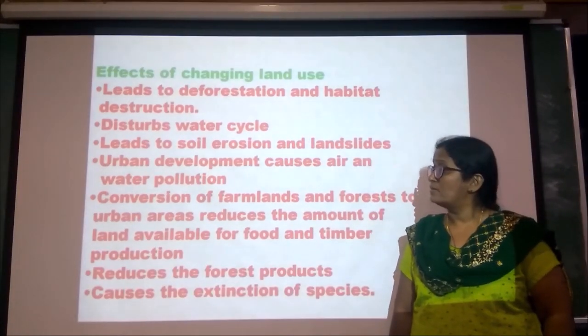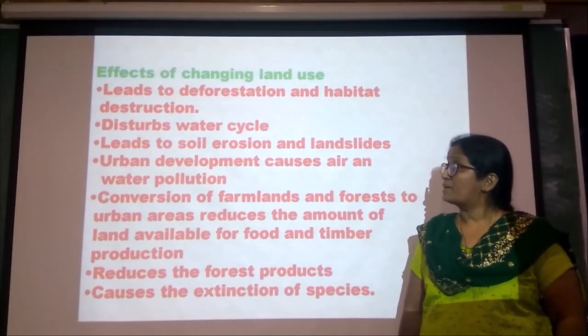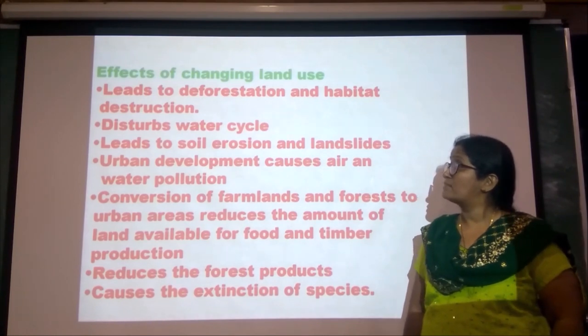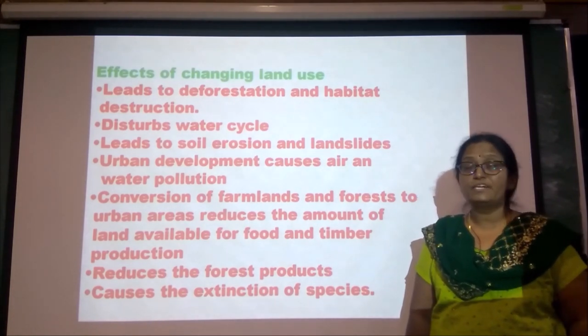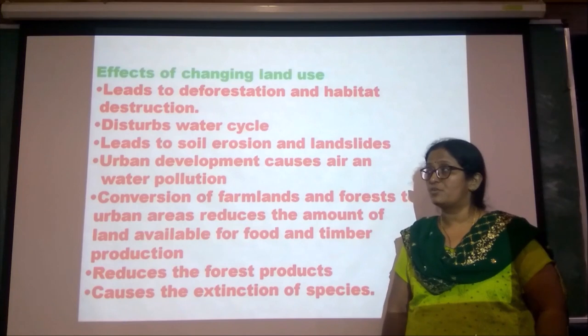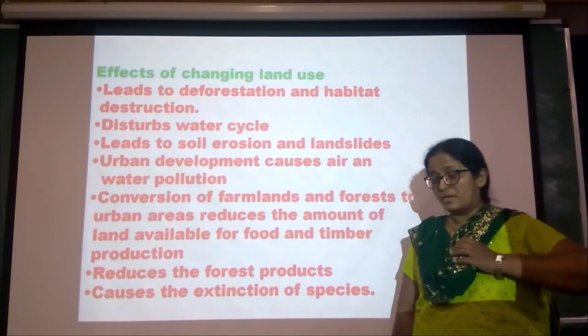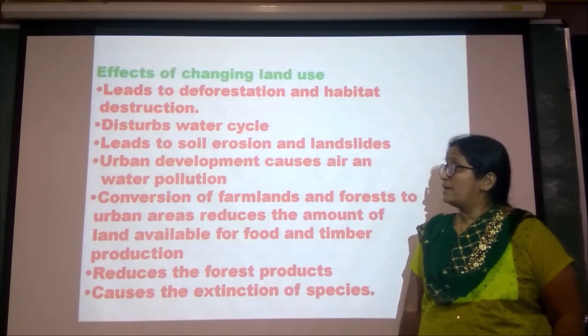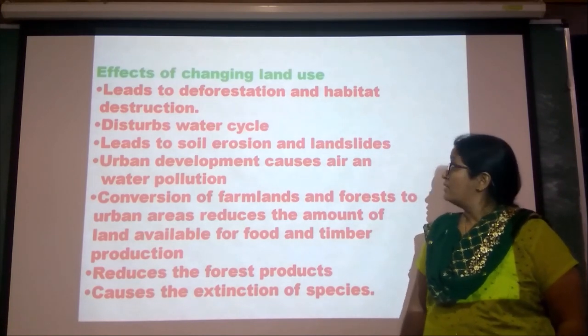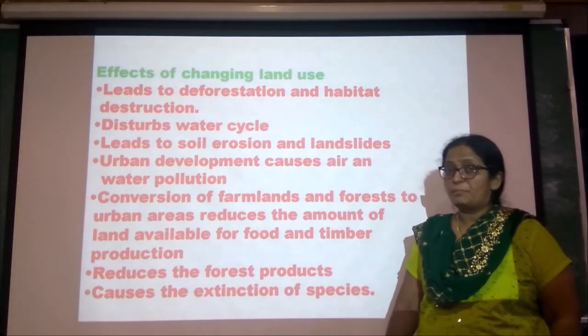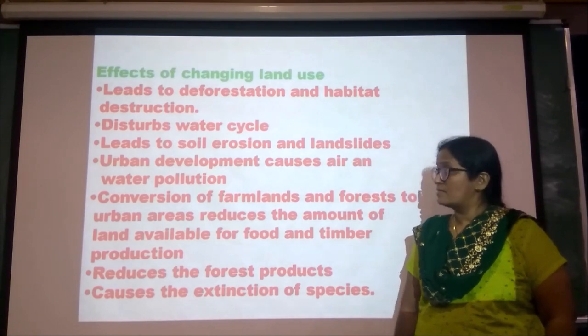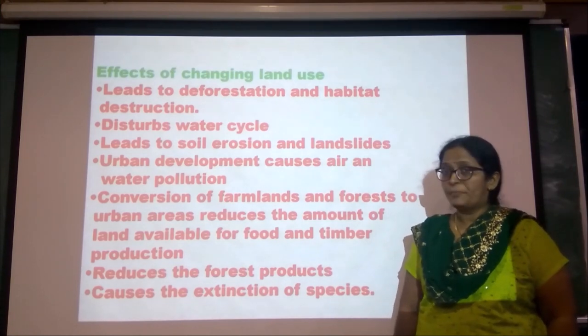What are the effects of changing land use pattern? It leads to deforestation and destruction of habitats. It disturbs the water cycle. It leads to soil erosion and landslides. Urban development especially causes air and water pollution.